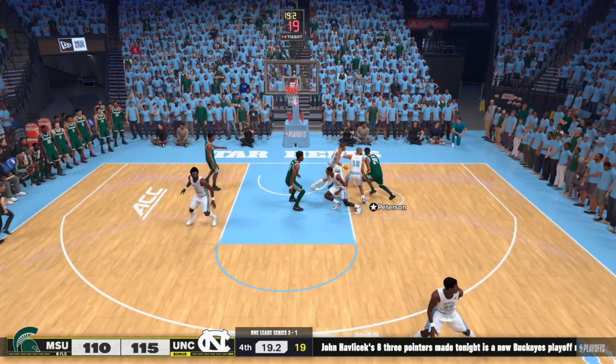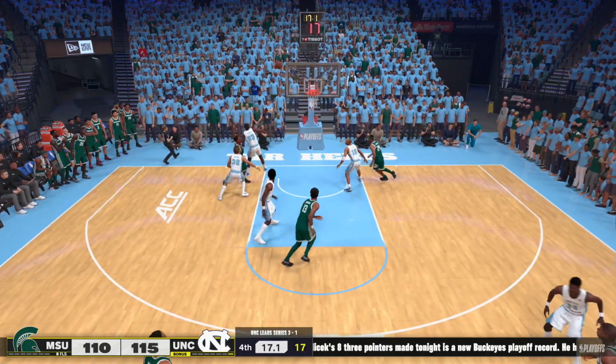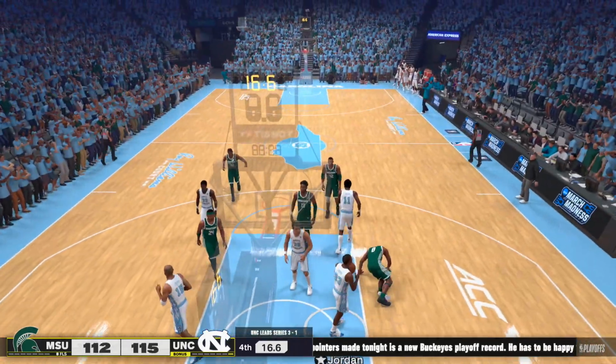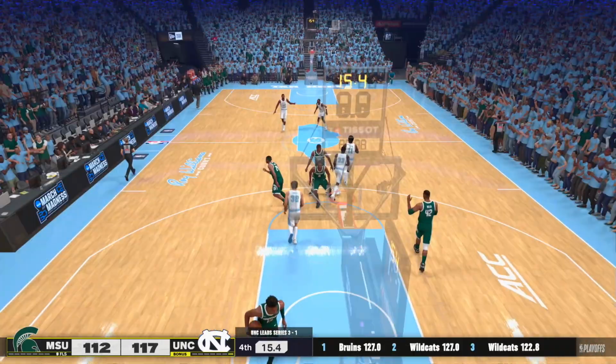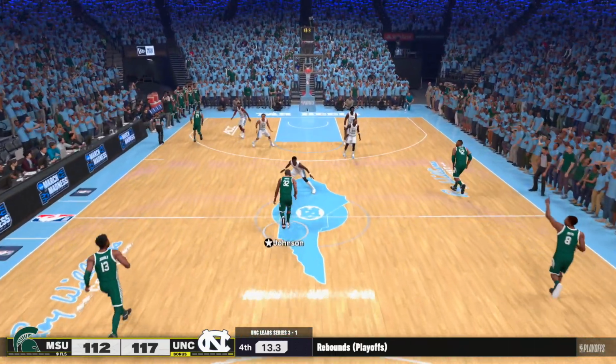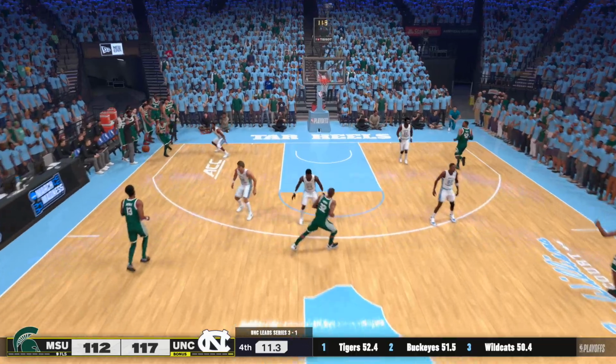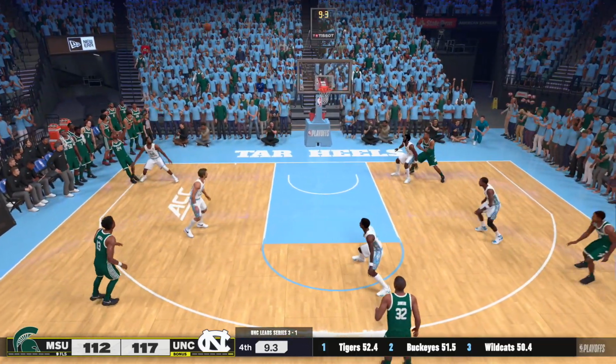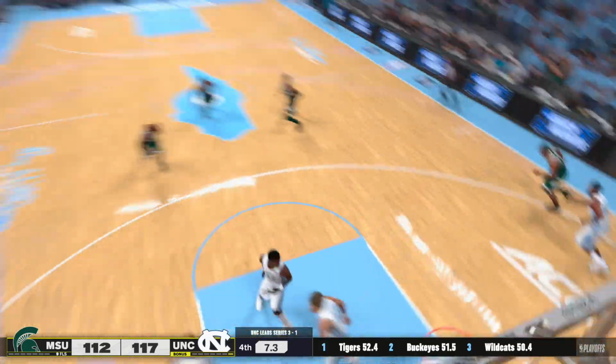A great chase down. Morris Peterson back down the other way. Kicks it over Steve Smith. Okay, he scores that one. Steve, you kind of embarrassed yourself last time down. Charlie Scott hit a pair for UNC. It's now a 5-point game. Do or die time for Michigan State. They need a 3. Magic, kick it out. Mo Pete in the corner. You should have shot that right away, Mo Pete. That's going to do it.